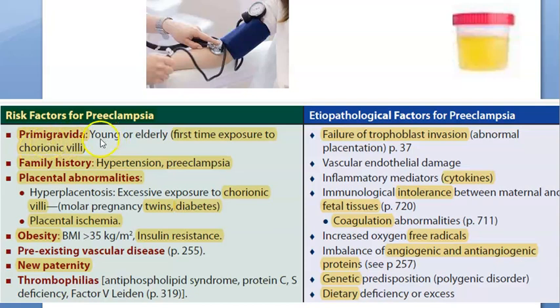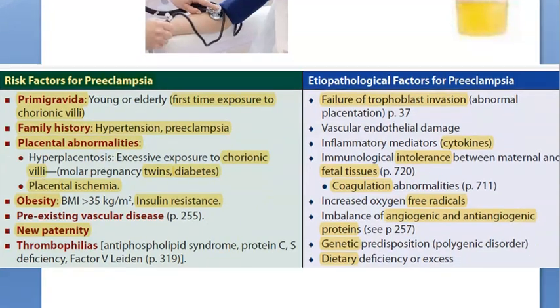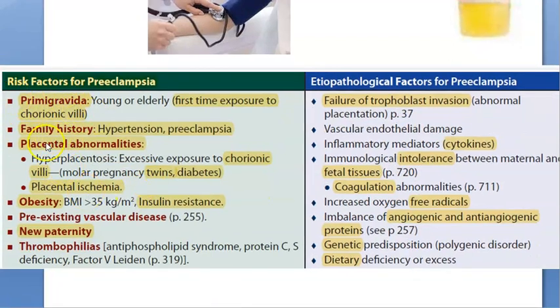A primigravida, first time she is getting pregnant, has first time exposure to the chorionic villi of the placenta, so she can develop preeclampsia. These are just risk factors. Or there's a family history of hypertension, parents, somebody has hypertension in their house. So they can develop pregnancy-induced hypertension. If preeclampsia history is there in the family, then she can develop preeclampsia. These are risk factors, understand.